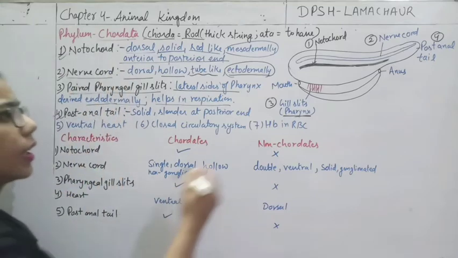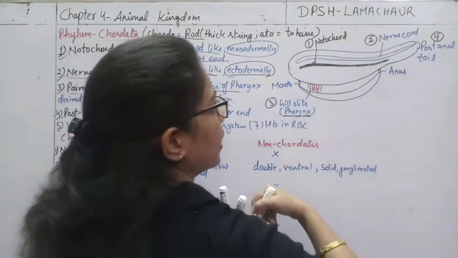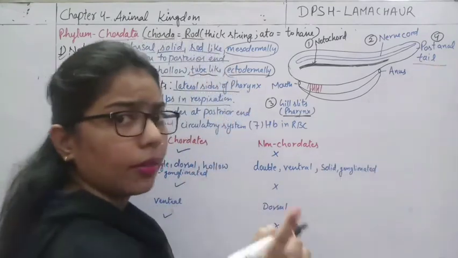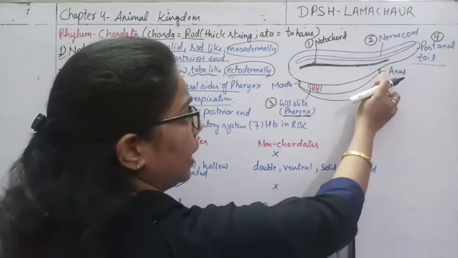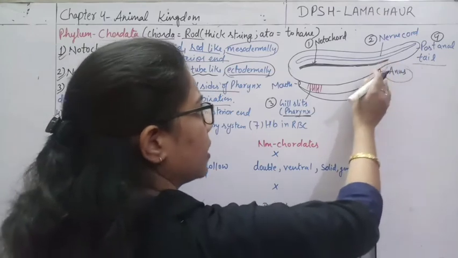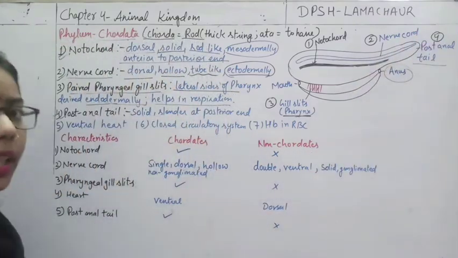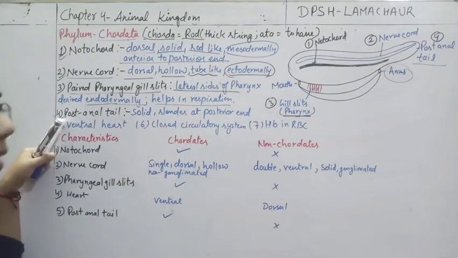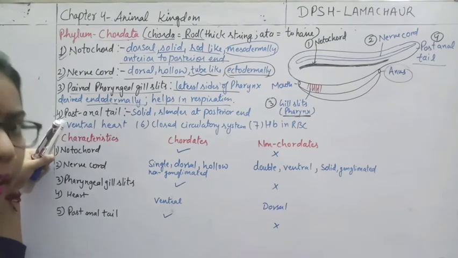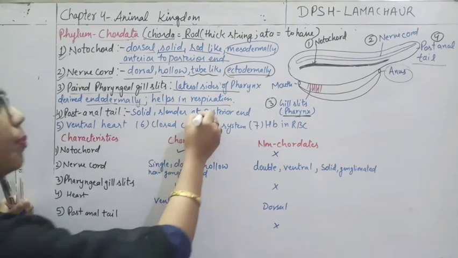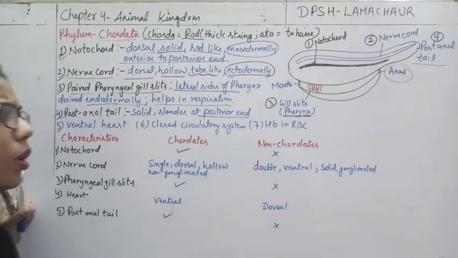So this one is again solid, this one is the post anal tail. And from where it is arising, here anus is present, यहाँ पर एनस है, एनस के पीछे की तरफ क्या हो रही है, टेल डेवलप हो रही है. सो हम कह सकते हैं कैसी टेल है, पोस्ट एनल टेल, right. So it is present at the posterior end of the body.